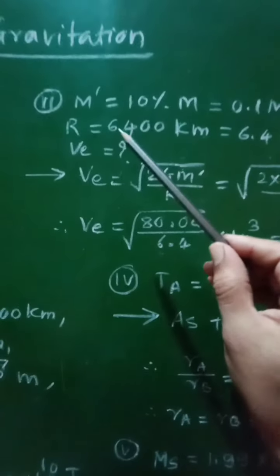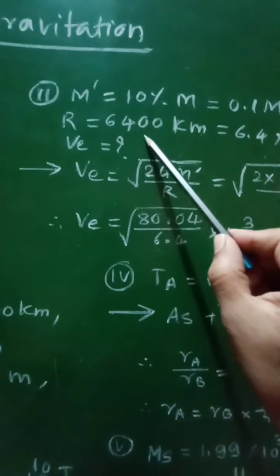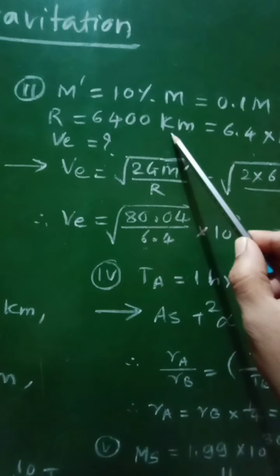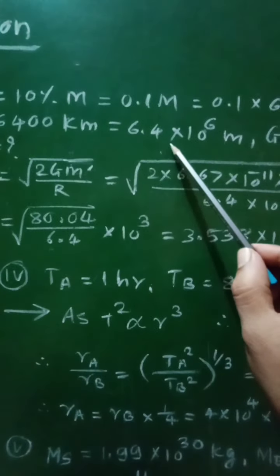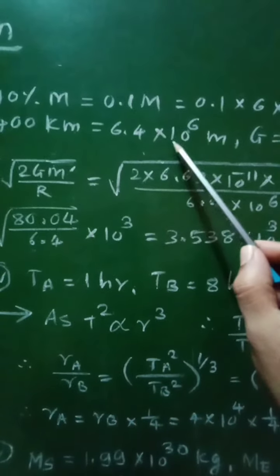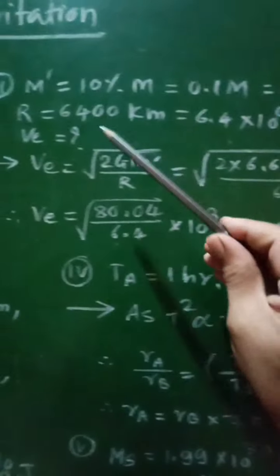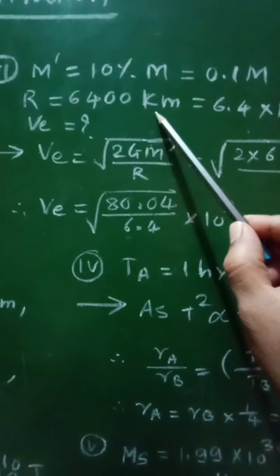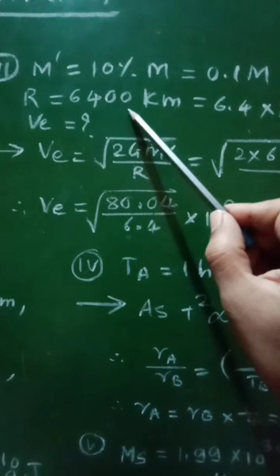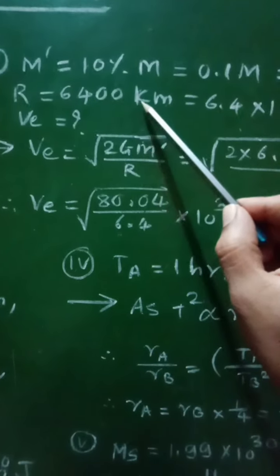Then radius of the earth r is equal to 6400 kilometer. That will be written in terms of meter as 6.4 into 10 raised to 6 meter, because 6400 kilometer means 6400 into 10 raised to 3 meter.